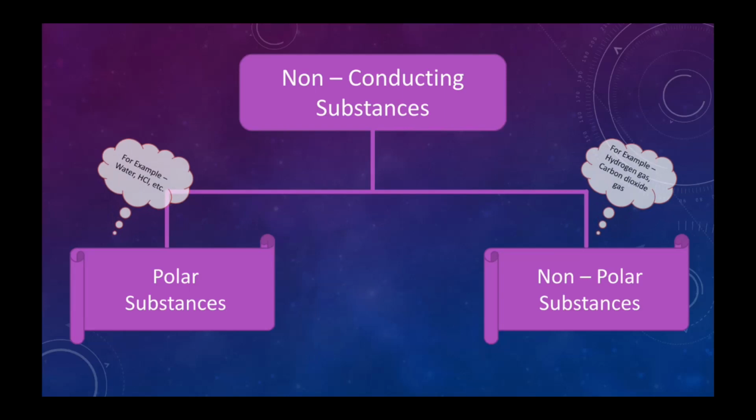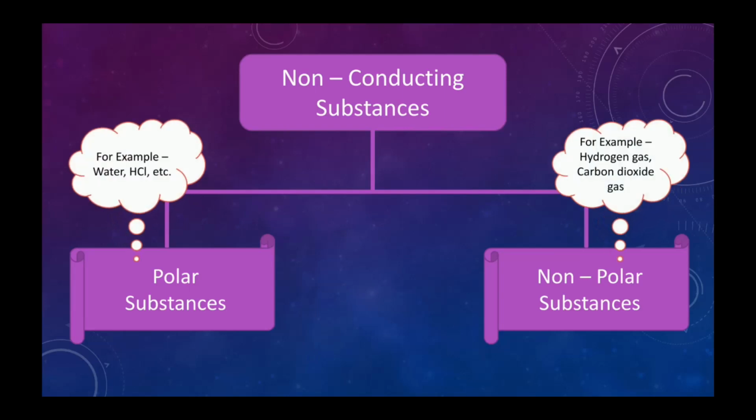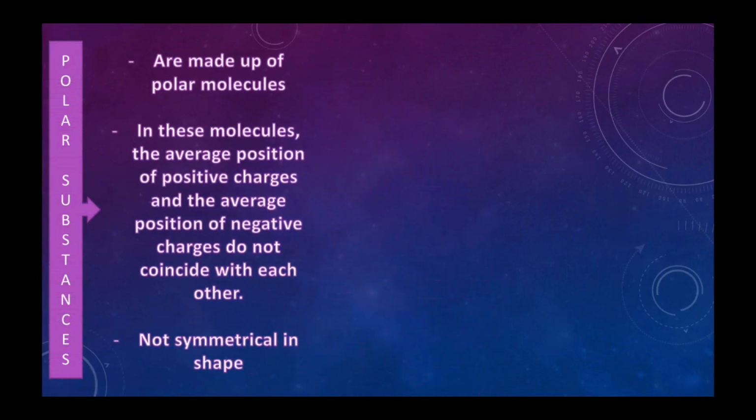For example, some examples of polar substances are water, HCl, etc. How, we will see later on. Similarly, some examples of non-polar substances are hydrogen gas, carbon dioxide, etc. Now coming to polar substances. These polar substances are made up of polar molecules. So many polar molecules as a whole make a polar substance.